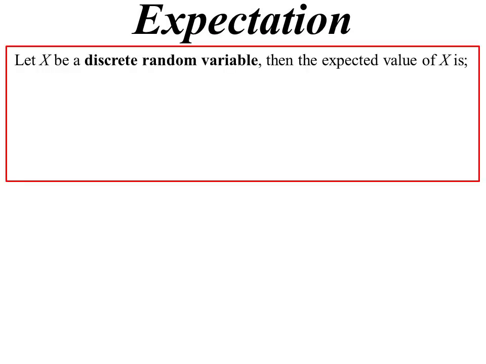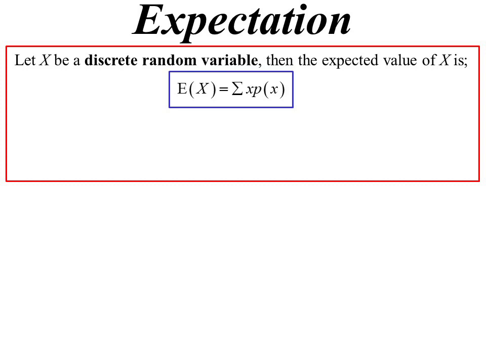Expectation. We have our random variables. In this topic, we're going to be looking at discrete random variables. You remember yesterday I said they could be either continuous or discrete. So we're going to be looking at discrete ones to start off with. So x is going to be some discrete random variable. So we would expect the value of x to be this.